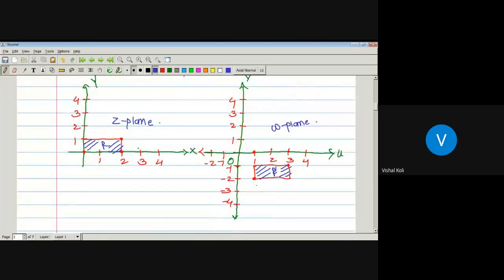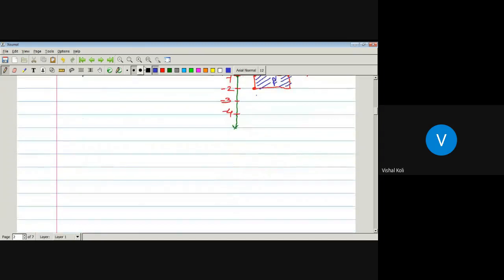Okay, here just we have the origin changed, since in Z plane the region has both x and y positive, that is in first quadrant, and in W plane the rectangle is in fourth quadrant, in which x is positive and y is negative. Okay, so by this there is one note.